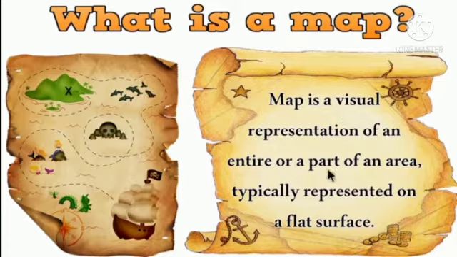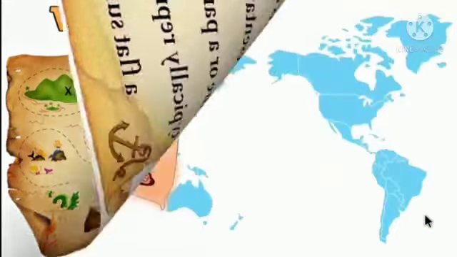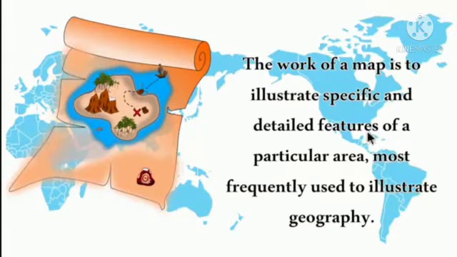Let's see the definition for a map. Map is a visual representation of an entire or part of an area, typically represented on a flat surface.